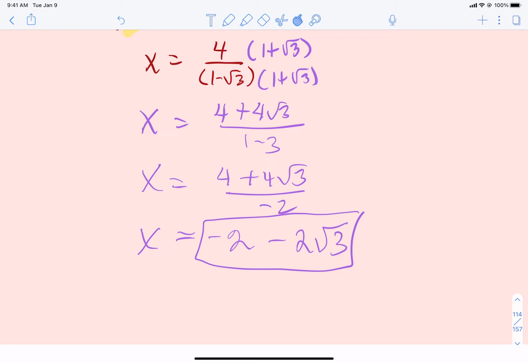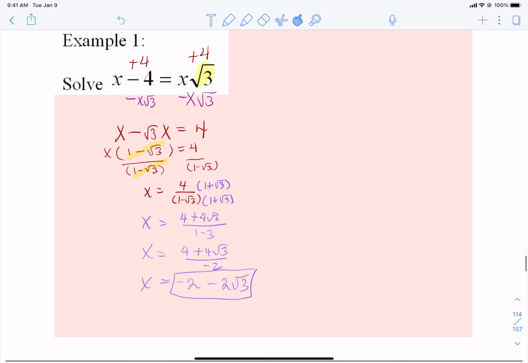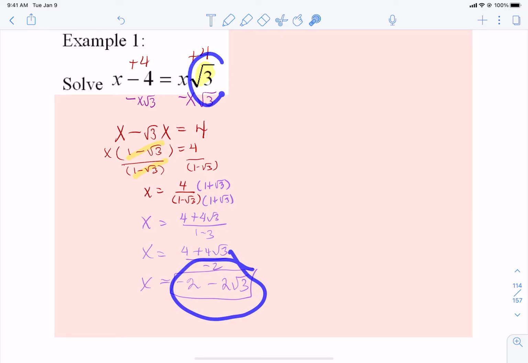Now, how would you check these? Well, if you put into a calculator negative 2 minus 2 square root of 3 and you take away 4, that should be the same exact value as if you put this into a calculator and multiply it by square root of 3. So you can check it, but I would most likely want to check it in a calculator. The calculator might read a really funky long decimal, but you should get the same thing on both sides no matter what. Okay. So there's example 1.